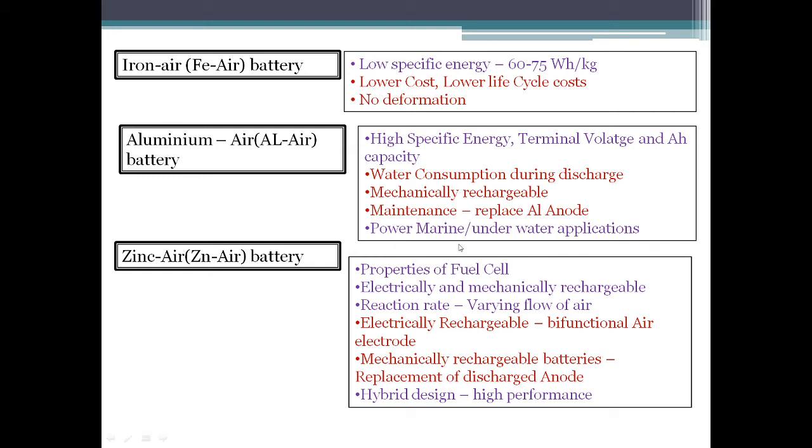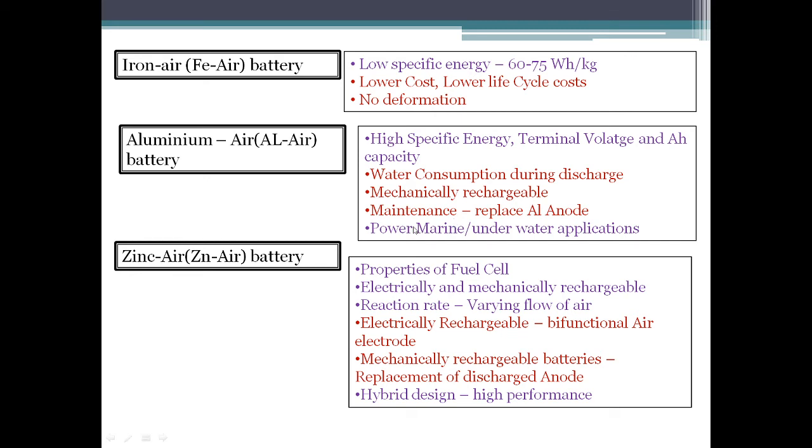So in such cases, what we do is replace the aluminum anode with a new aluminum anode, which is made from recycling the hydrated aluminum. So we replace it with such new aluminum, and then again it is used for the discharging purpose.